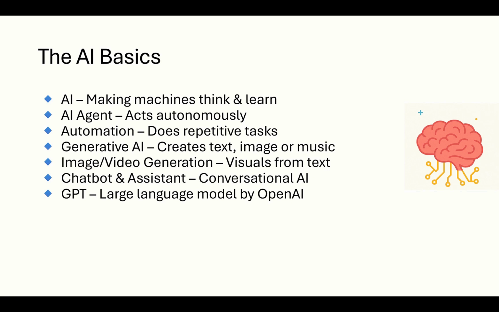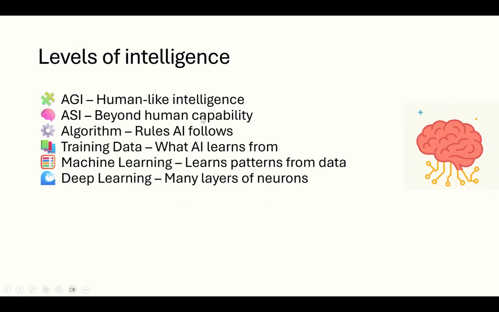AI image or video generation turns plain text into art or clips. You describe and AI designs. Chatbots and AI assistants are everyday examples. From Siri to customer service bots, we have been seeing it. And GPT, that is Generative Pre-trained Transformer, is the brain behind most modern language models. Alright, we'll get into the next one quickly.